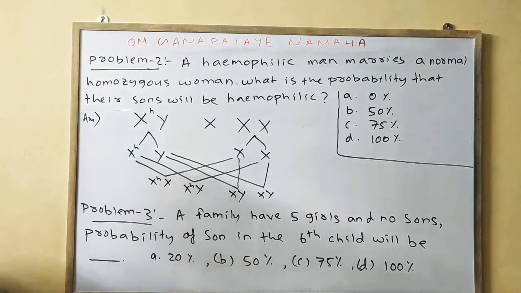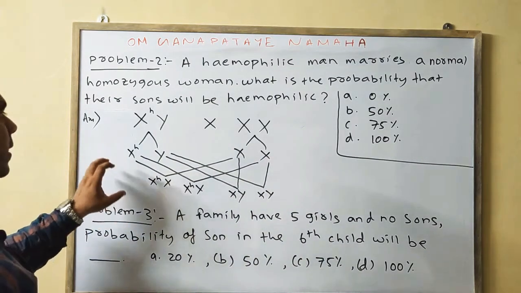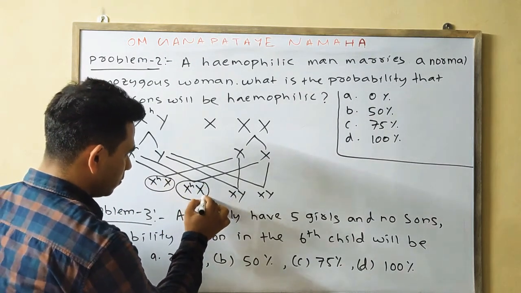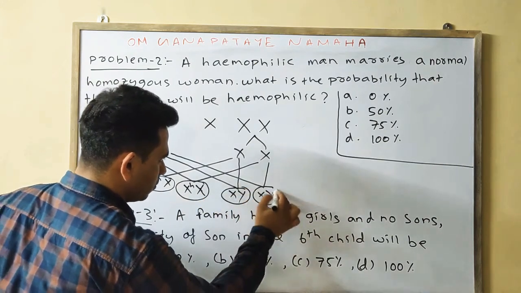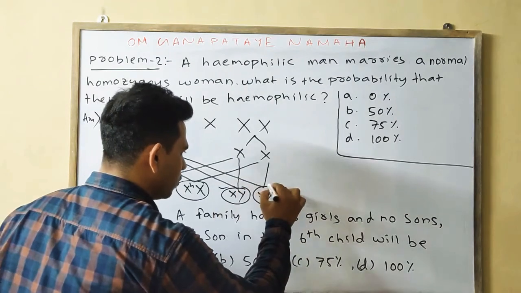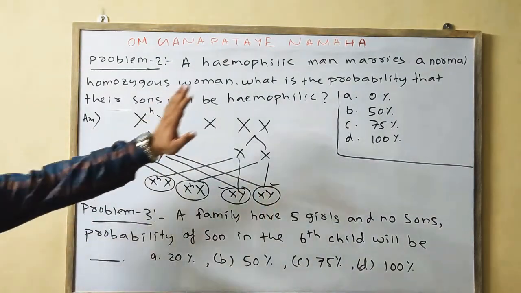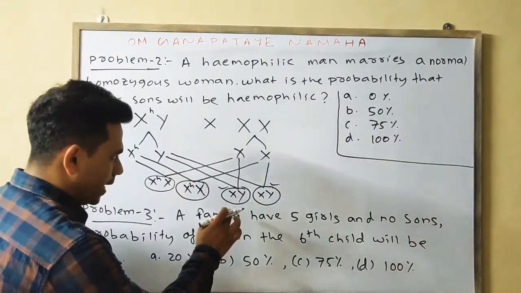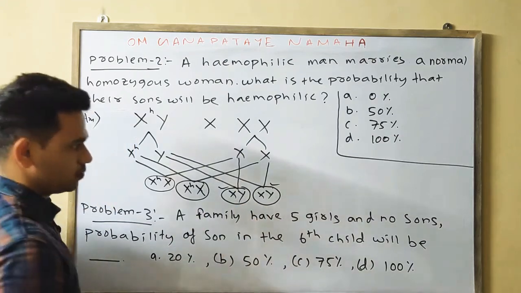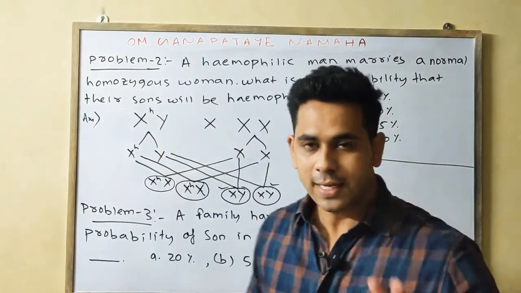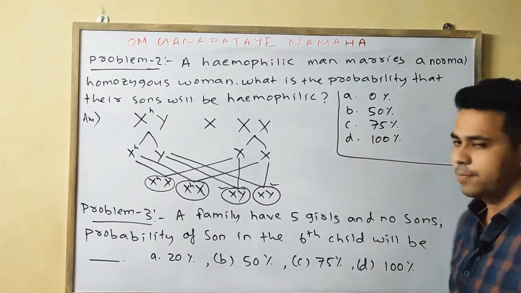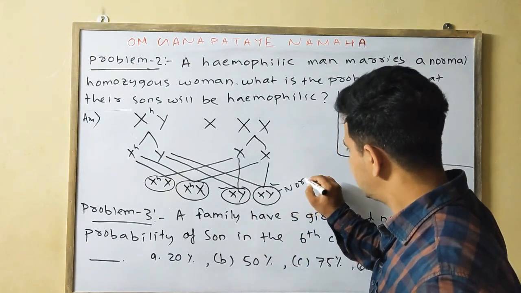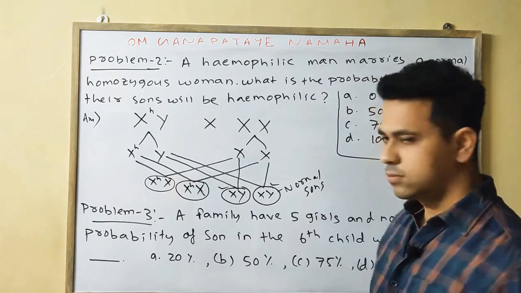Okay, what we are supposed to find, only we will focus on that. This one is your daughter, this one is also your daughter, these two are your sons. So we will focus only on this one and this one. What is your question? What is the probability that their sons will be hemophilic? As we find both the sons are normal, is there any chance that the sons will be hemophilic? No, there is 0% chance, because both of these are normal sons.